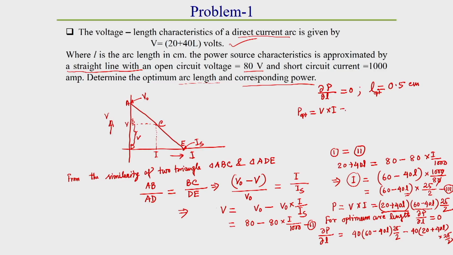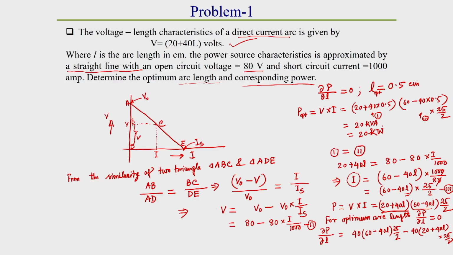So, optimum power will be V into I. V means 20 plus 40 into 0.5, and the optimum current from equation 3 is 60 minus 40 into 0.5, into 25 by 2, which is 20 kilovolt ampere, or you can say 20 kilowatt.